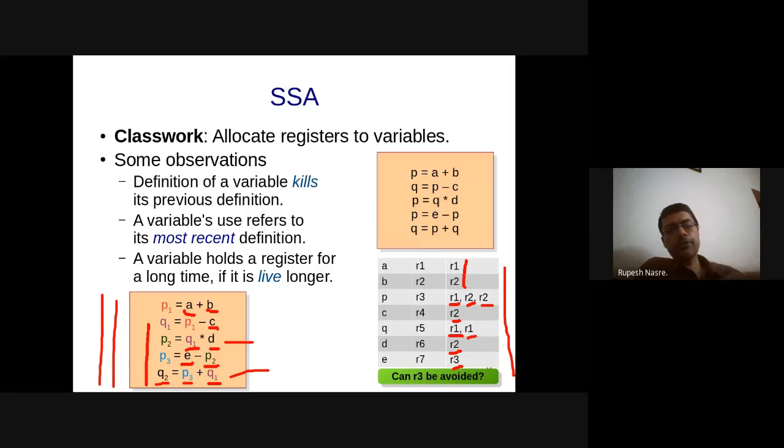So at the end of all of these instructions, there should be a store of, let's say, Q2 is stored in R1, so there will be store R1 in Q, right? This instruction needs to be added. Then I need to write back P3 to the location of P. So I should be able to say store R2 in P. Right? So those two instructions need to be added.